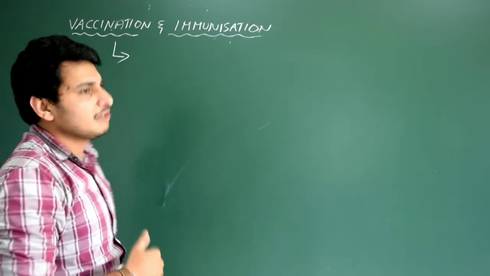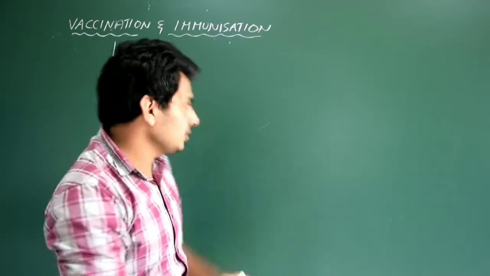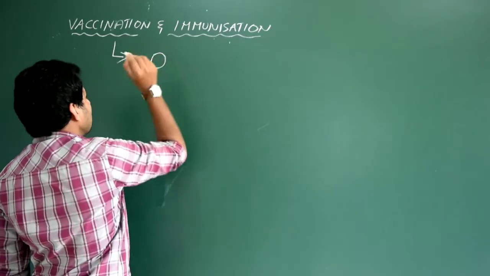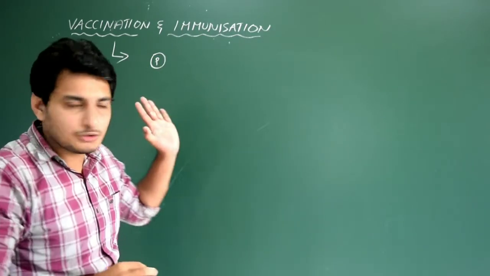So what is the meaning of vaccine? You are a bit familiar with the vaccines. Vaccines are nothing but a part of the protein of the pathogen. Okay, so we just write like this. So this is now the pathogen. Okay, this is the real pathogen. It's going to cause deadly disease in human being.